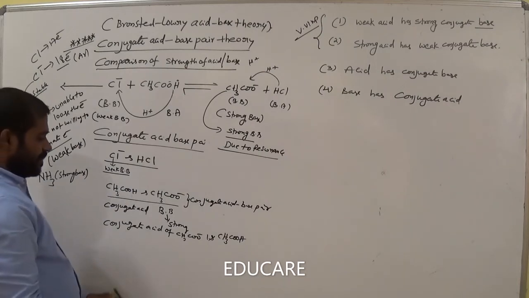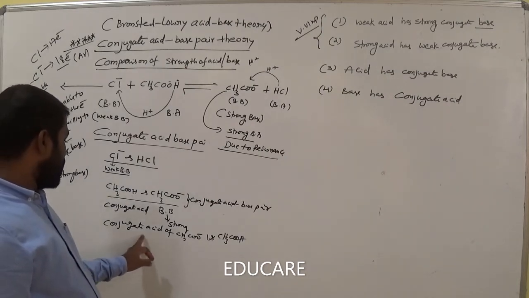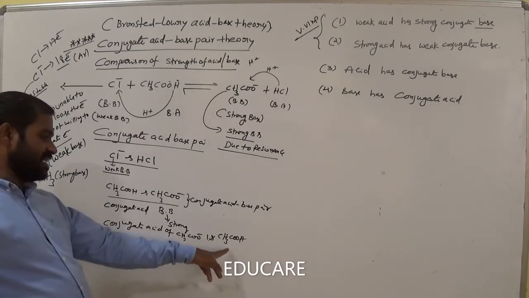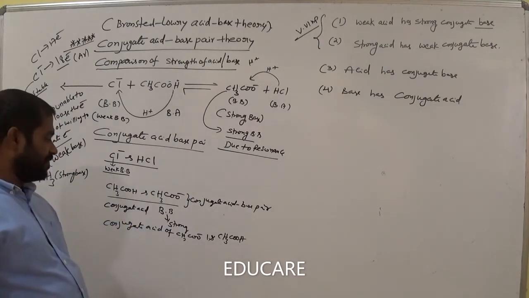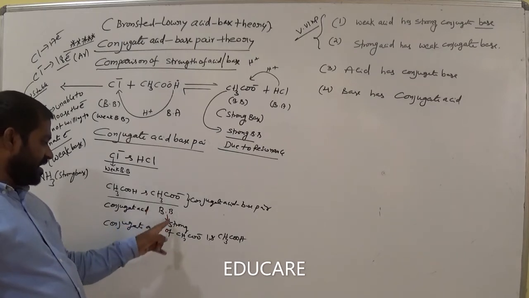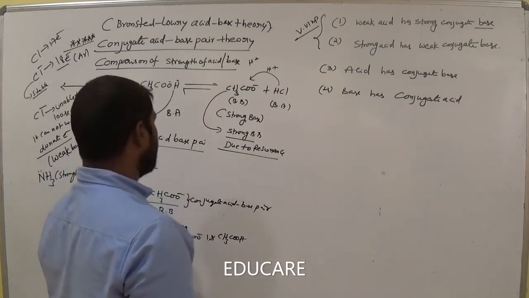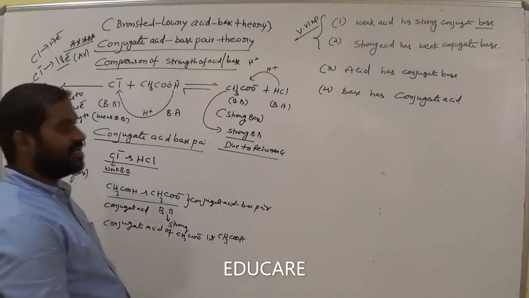And now tell me, the conjugate base of this acid is CH3COO minus. Okay. Now this one is a Bronsted base, which is very strong. Now a strong base has a weak conjugate acid. Am I right? Note this point.